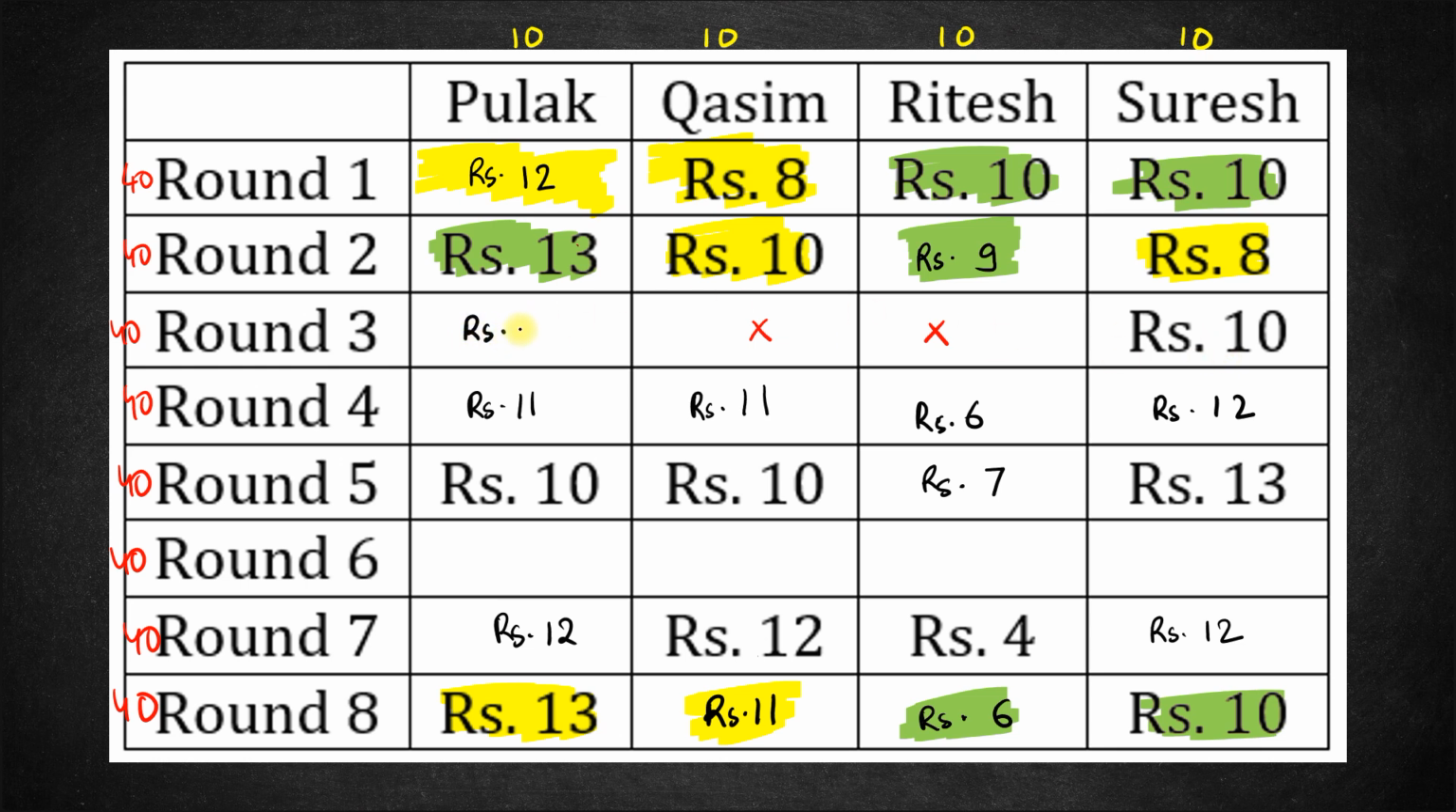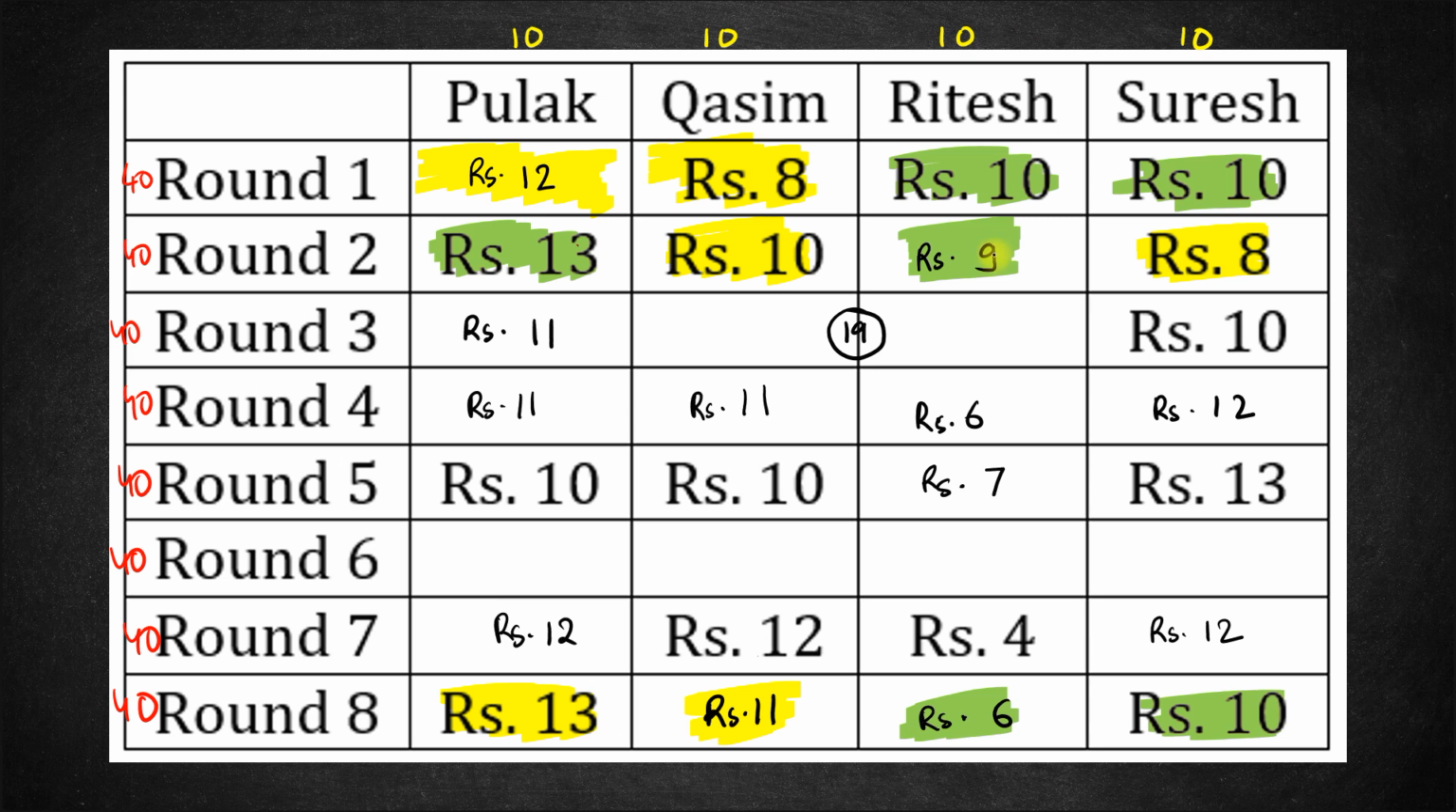So if Suresh pairs with Pulak, Suresh is gaining 2 rupees. That means Pulak is losing 2 rupees. So Pulak here loses 2 rupees and this becomes 11. Okay. Now if this becomes 11, then 10 plus 11 is 21. So together they have 21 rupees. So 40 minus 21 is 19. So Qasim and Ritesh together have 19 rupees at the end of round 3. Now let's see how this is possible. So the highest here is 12 and the lowest is 8. This is 11.